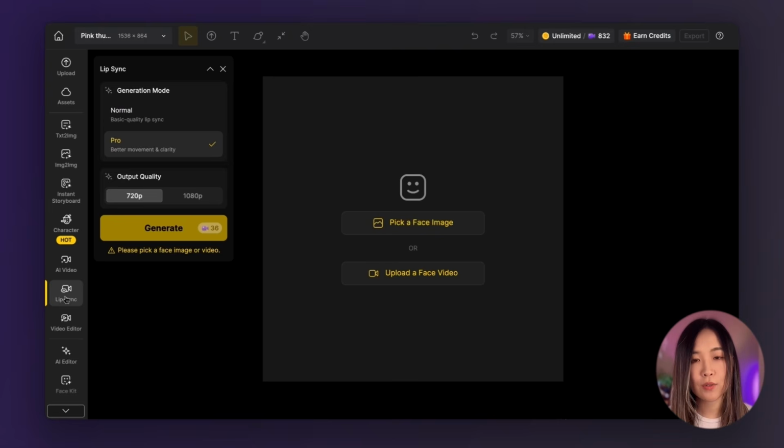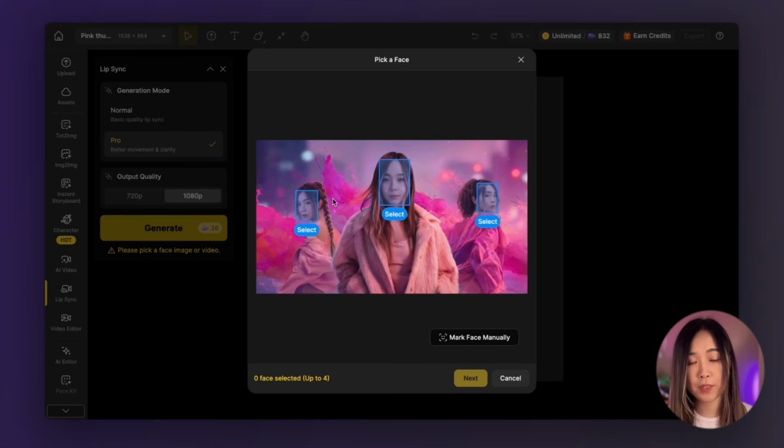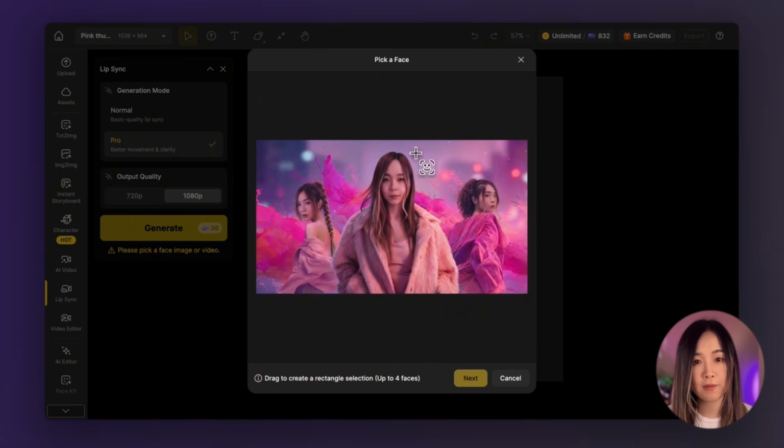For that, we can go to the lip sync panel, and here you can choose either a face image or a video. I'm going to select face image, and I'll pick the image I already placed on the canvas. After you upload it, Dzine will detect faces. This one detects 3 people, so I'll choose the one I want to lip sync. And if it doesn't detect the face, you can manually mark it. That happens sometimes with animal or cartoon characters, and you can select up to 4 characters now.